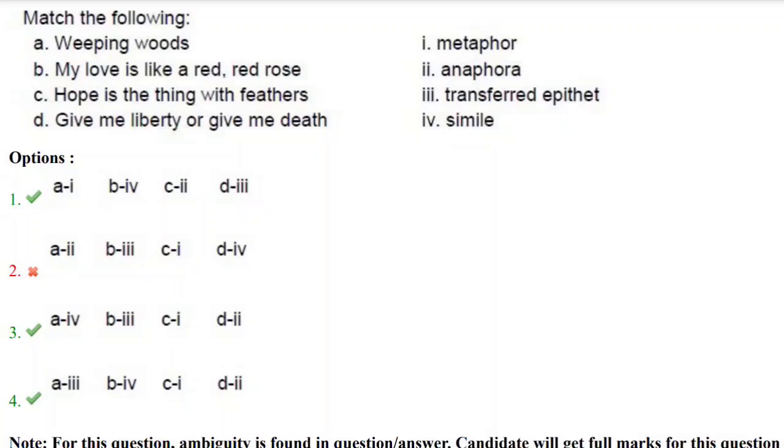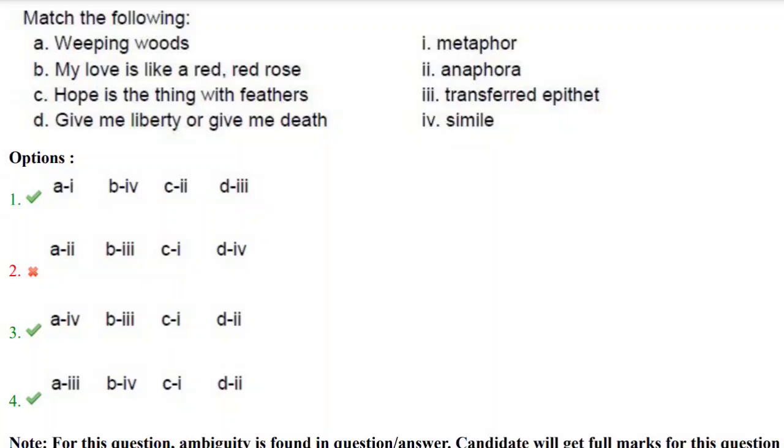First, simile. In the previous video we also discussed metaphor and simile, with examples too. Here in simile we find the words like or as. Let's look at the match.